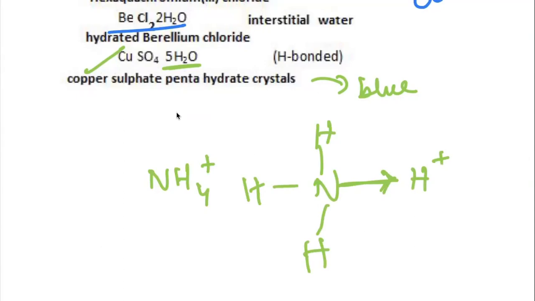In ionic bond, electrons are gained or lost. In covalent bond, an electron pair is shared. In coordinate bond, the nitrogen gives its electron pair to H+. This is the coordinate bond. You have not learned coordinate bond in molecular bonding? Yes, miss. So that is how water is combined by coordinate bond.